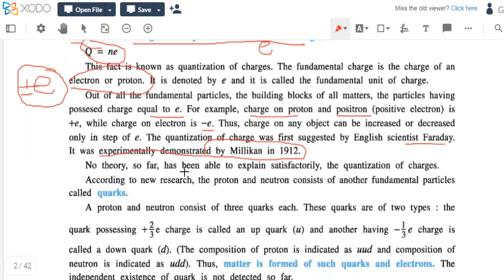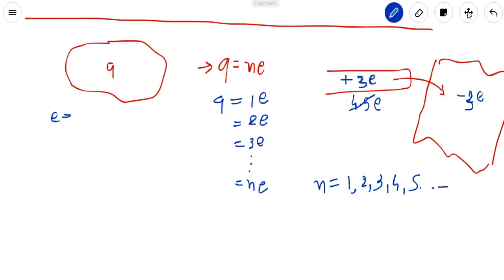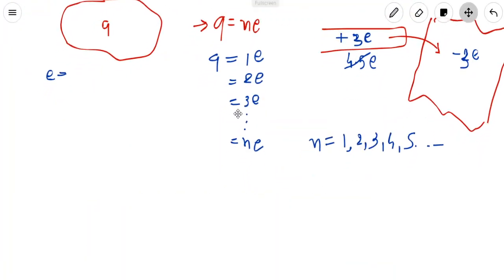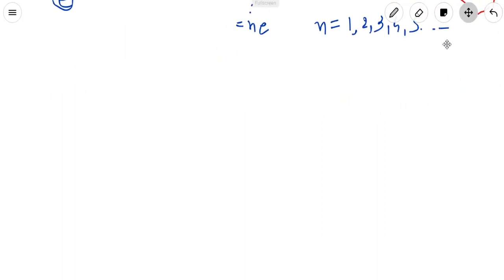No theory so far has been able to explain satisfactorily the quantization of charges. It means we have no exact reason why this happens, because we don't have any explanation why the charge is always e. But there are several theories that support why this happens. This will not be in your syllabus, but it is quite good to understand why this happens.